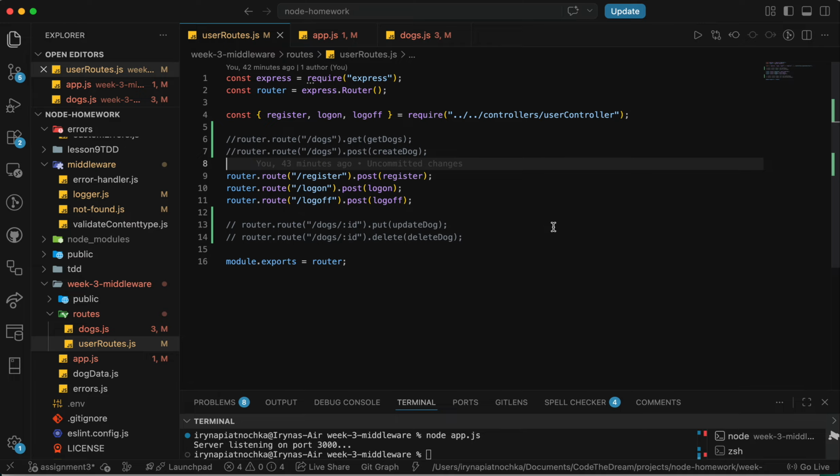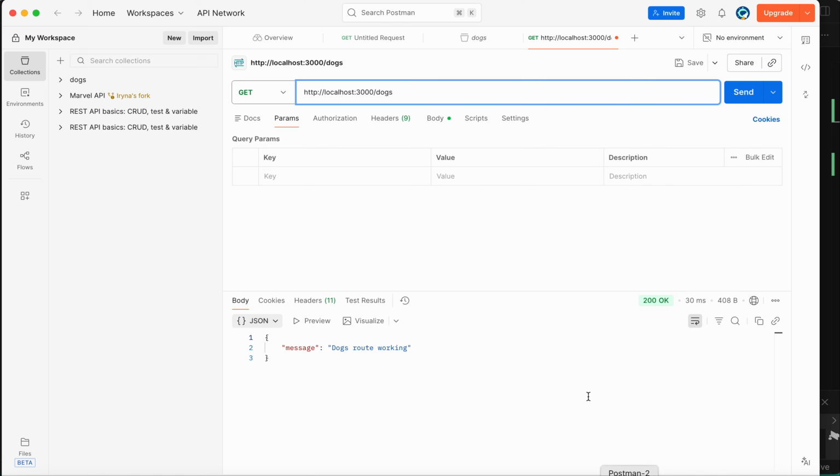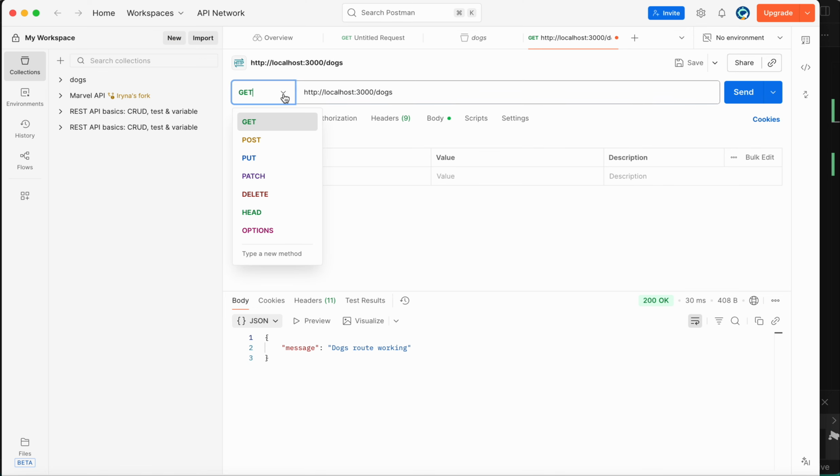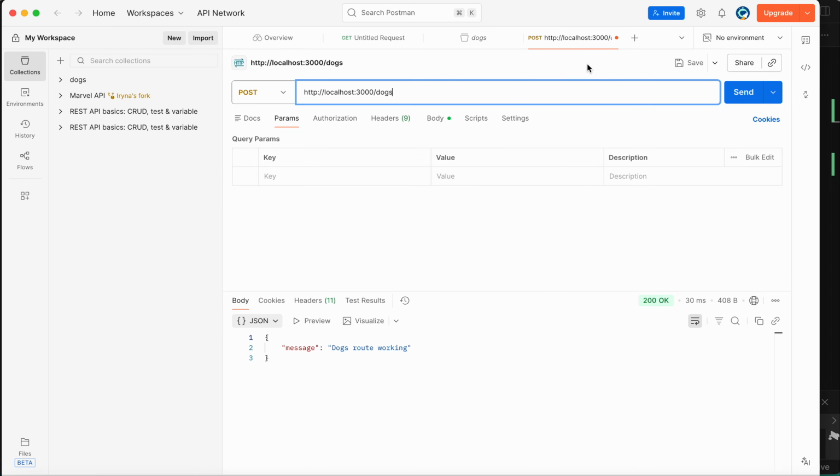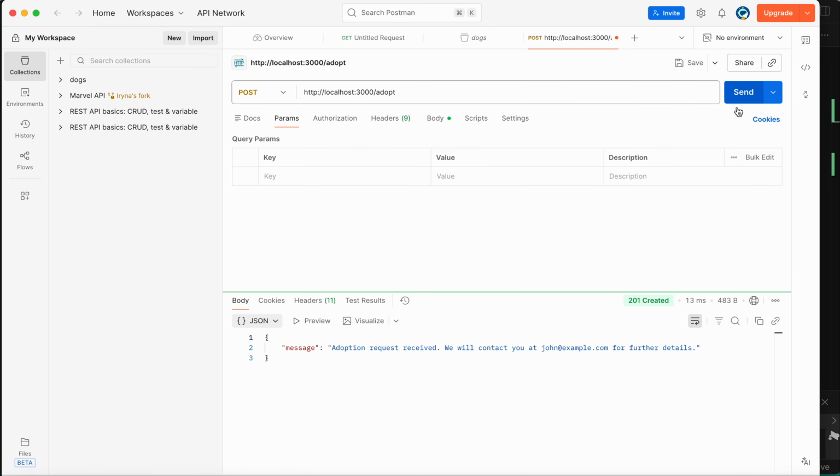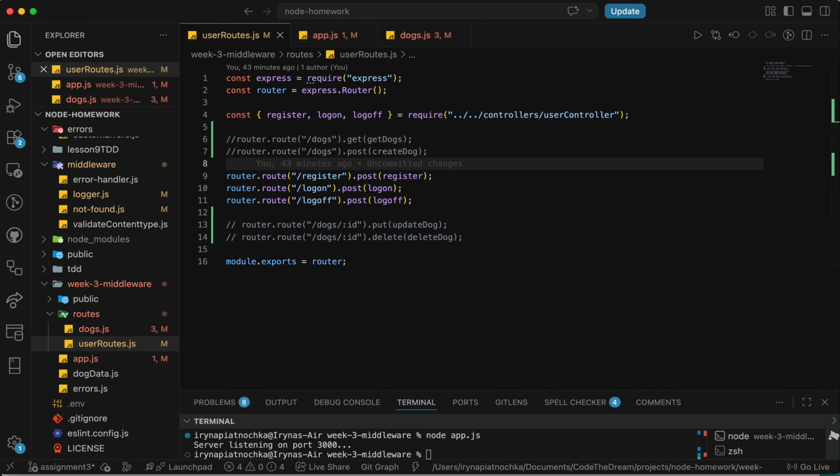REST APIs typically send and receive JSON, which is a structured data format. If I open Postman, and let's say I add the route, when I send it, it sends me a message back. So that's how we can communicate with a server through Postman.